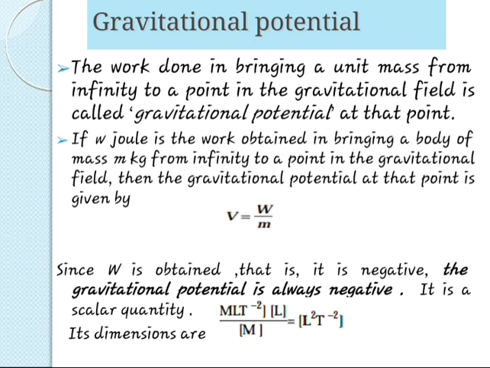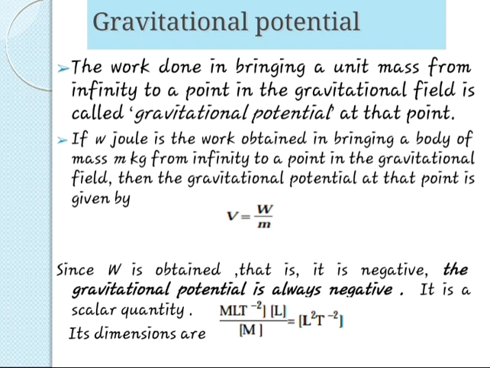Gravitational potential. The work done in bringing a unit mass from infinity to a point in the gravitational field is called gravitational potential. Let's consider W joule is the work done in bringing a body of mass m from infinity to a point in the gravitational field. Then the gravitational potential at the point is given by V equals W by m.